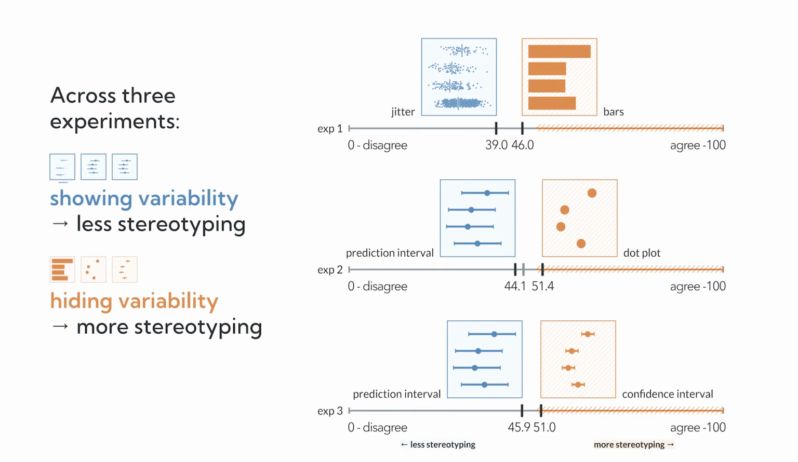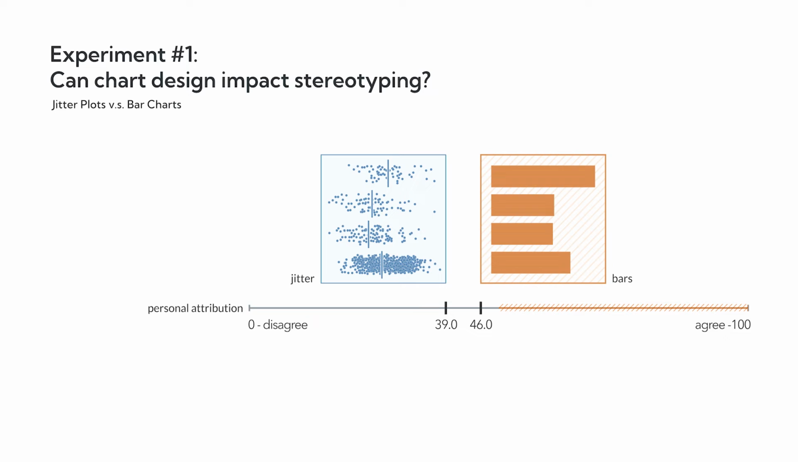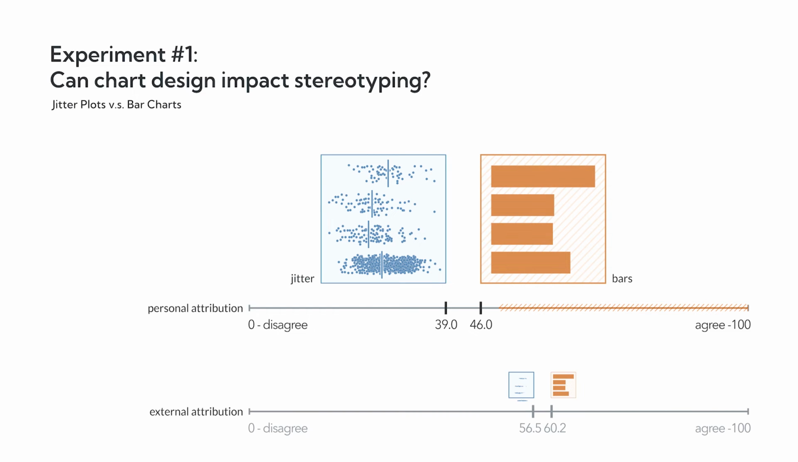Across 3 different experiments, we consistently found that the charts that emphasize variability, shown here in blue, reduce stereotyping relative to charts that hide variability, shown here in orange. In experiment 1, we compared jitter plots to bar charts for a dataset about restaurant worker pay. In this case, jitter plots reduced personal attributions relative to bar charts by 7 points on the 100-point agreement scale. For comparison, chart type did not have a significant effect on external attributions. This supports the hunch that showing variability would reduce stereotyping.